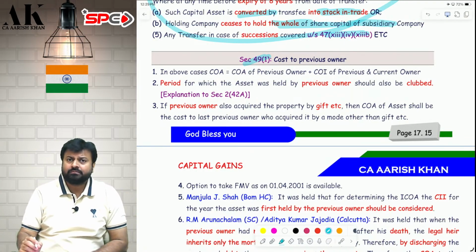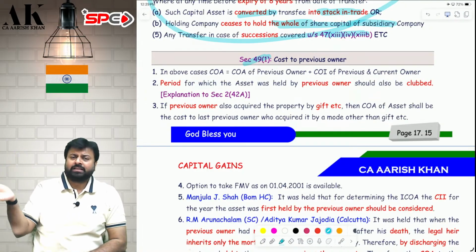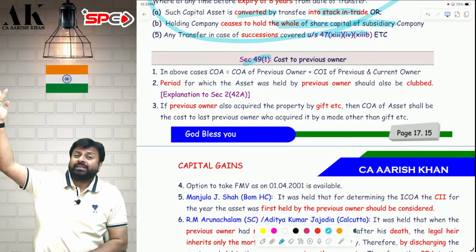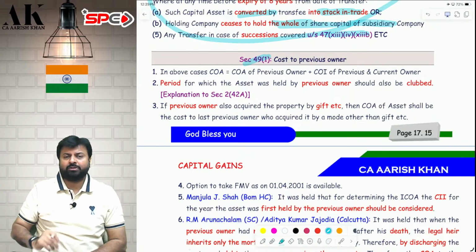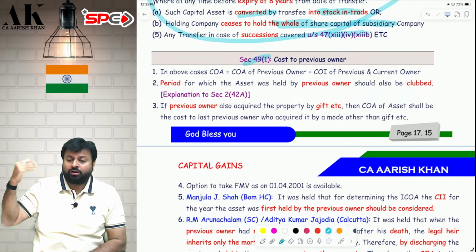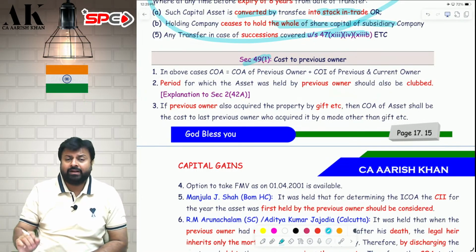What if the previous owner has also acquired by way of gift? My father has given the gift to my mother, and my mother has given the gift to me. So in that case, I will take the cost of that previous owner who has paid the money from his pocket. So I will take the cost of acquisition of my father, not of my mother. I will not take the cost of acquisition of my mother. I will take the cost of acquisition of my father. I hope it is clear to all of you.